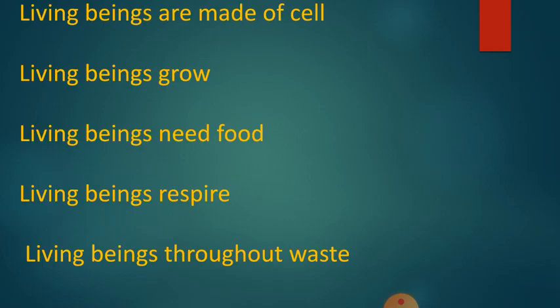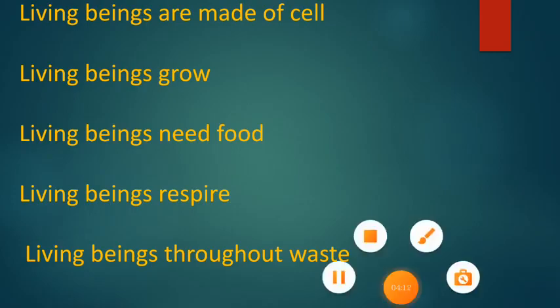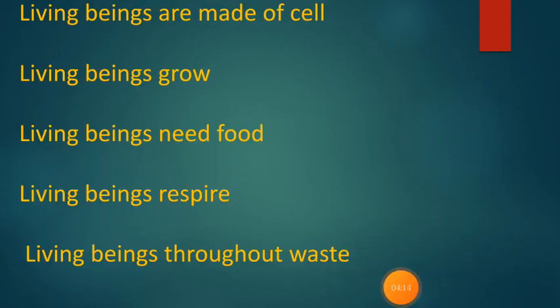Living beings need food. When we were learning this, we came across 2 important new topics. One is called autotrophs, another one is called heterotrophs. An organism which can prepare its own food is called an autotroph. An organism which depends on others for food is called a heterotroph.